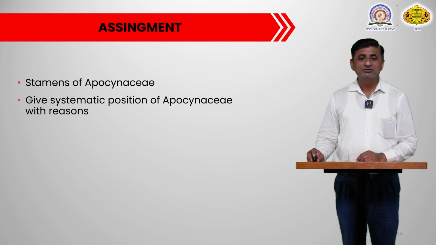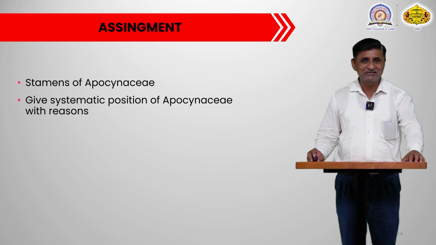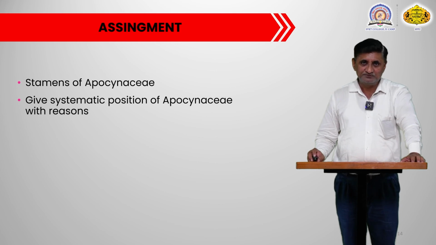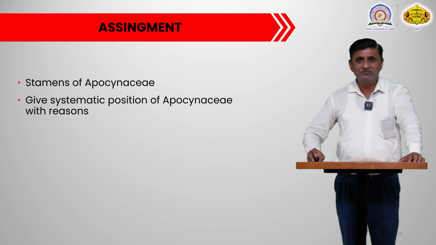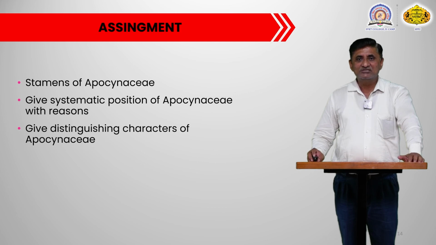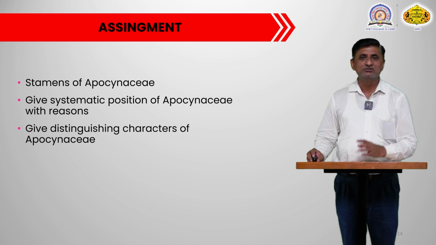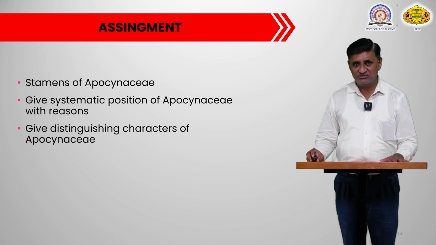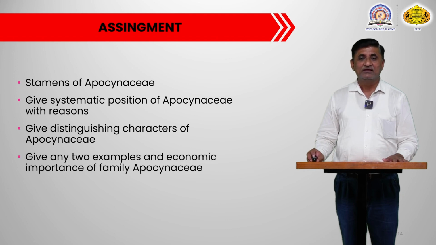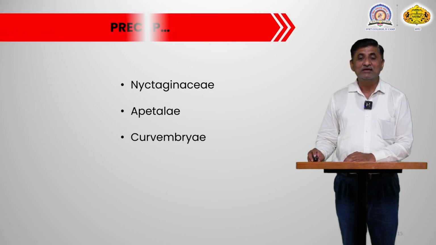Then second is, give the systematic position of Apocynaceae with reasons, which we already studied at the beginning of this video. You have to mention the systematic position according to Bentham and Hooker, with reasons. Then the next expected question is, give the distinguishing characters of this family Apocynaceae. You have to give any 5 distinguishing characters of this family as the answer. Then lastly, give any 2 examples and their economic importance of the family Apocynaceae.